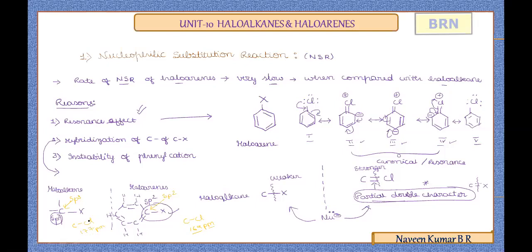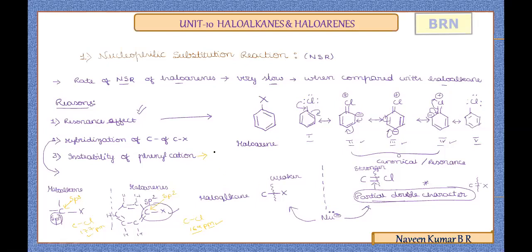Just as an example, a chlorine containing haloalkane C-Cl bond and the chlorine containing benzene ring C-Cl bond of aromatic compound I have shown here. The bond length information based on hybridization explains why the reactivity of haloarenes is very slow. Now that's all about that. Then if you consider the last one,